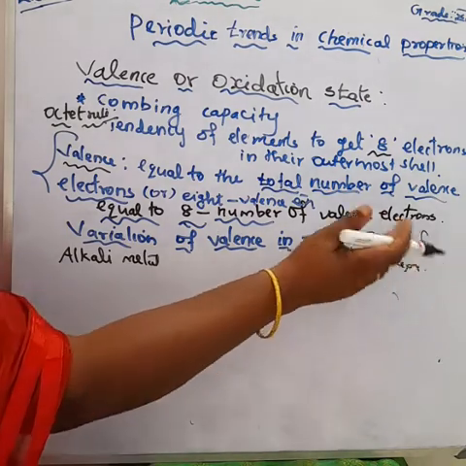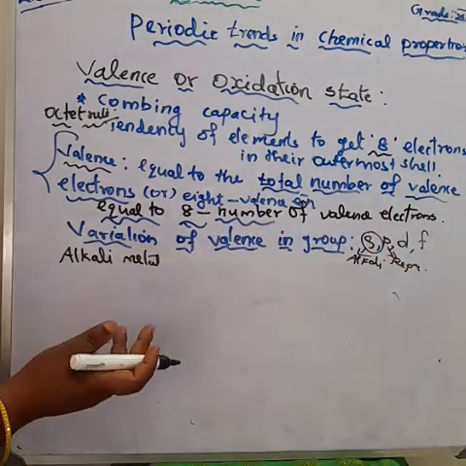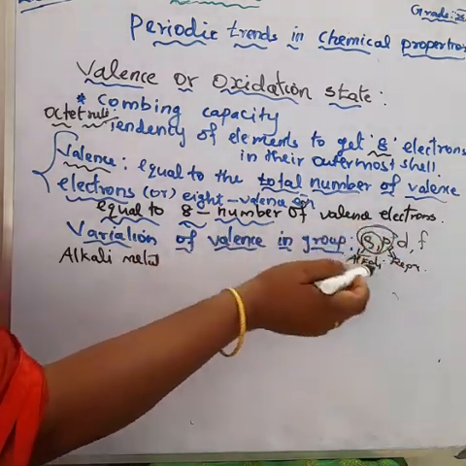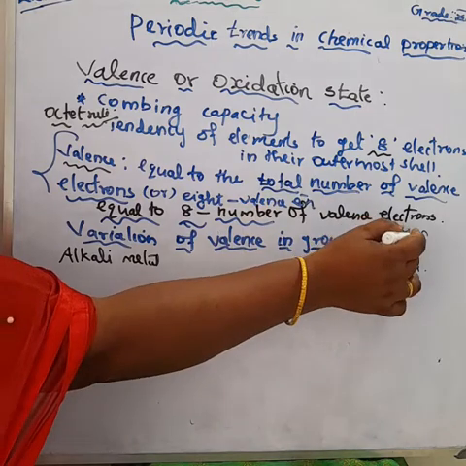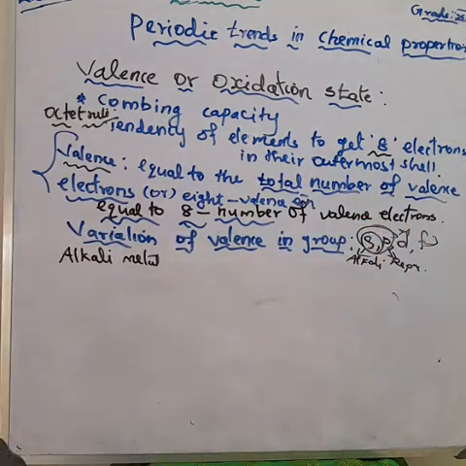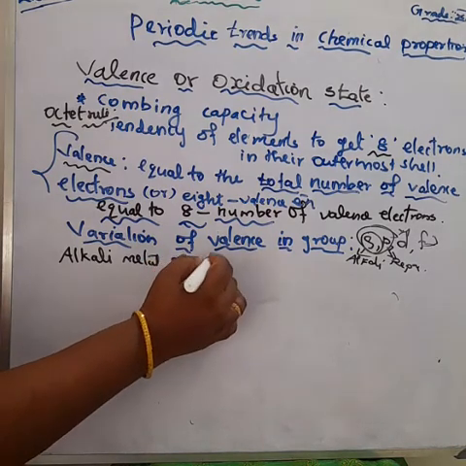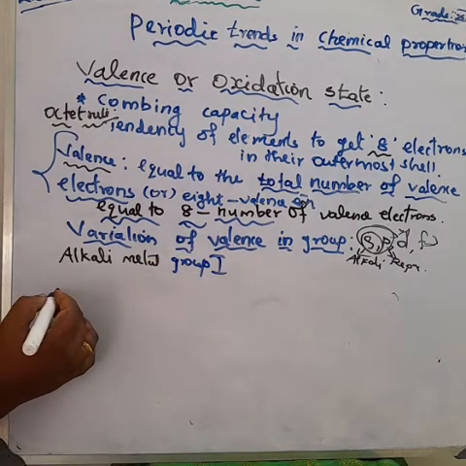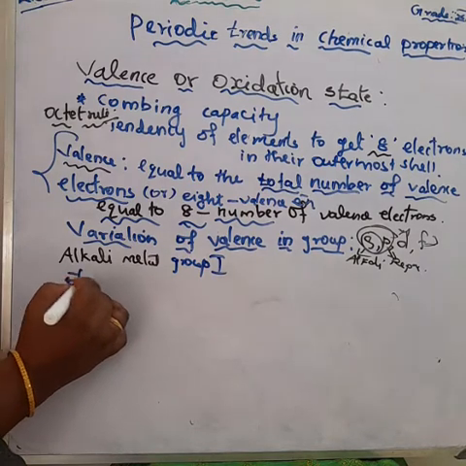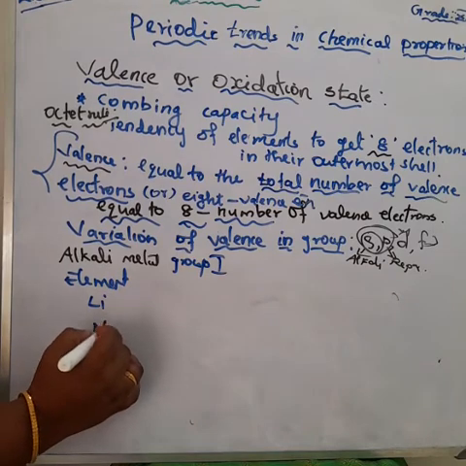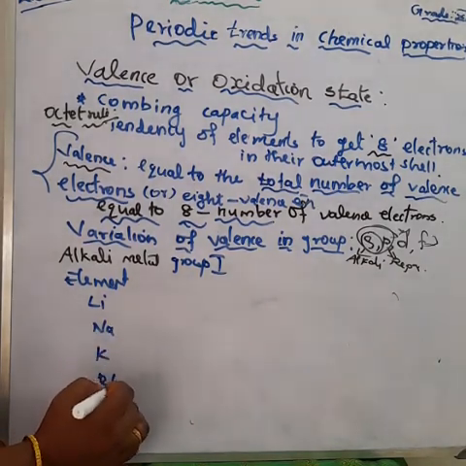S block elements are very reactive elements. S block and P block elements are very reactive, but D block and F block elements are less reactive. Here we are taking how the valence or oxidation state varies along the groups. Here I am taking alkali metals, group number 1: lithium, sodium, potassium, rubidium, cesium, francium. This is group number 1. How many valence electrons do you know?